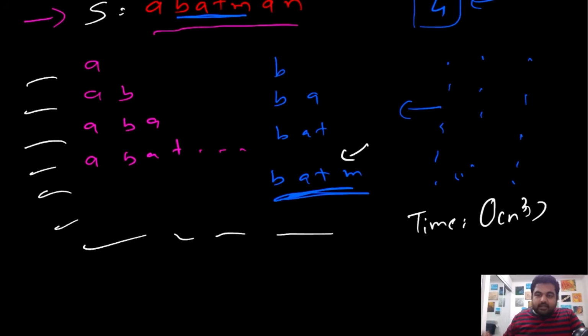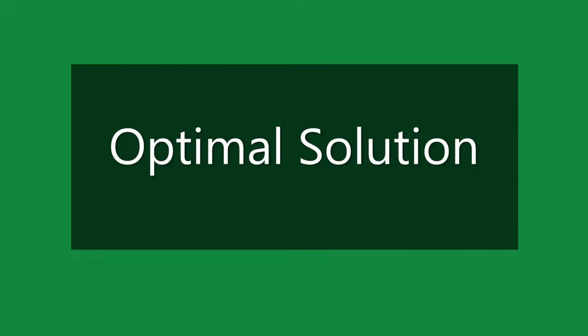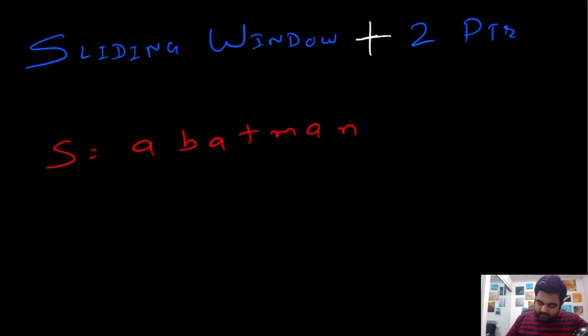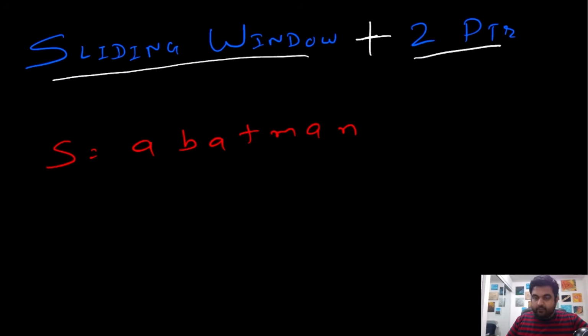Let's see what improvement we can make. To optimally solve this problem, we are going to use a very important concept called sliding window, in addition with two pointers. We are going to have two pointers called left and right, and we are going to have them follow a very important property: between the values of left and right, all the elements have to be unique.